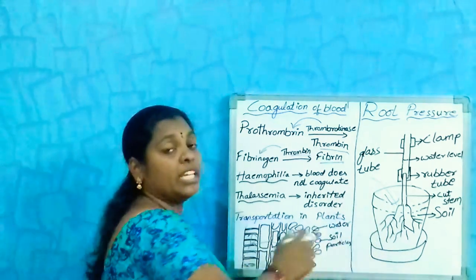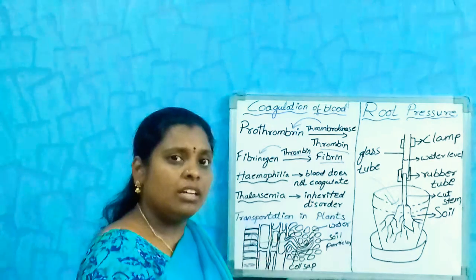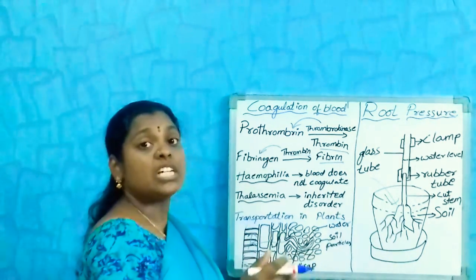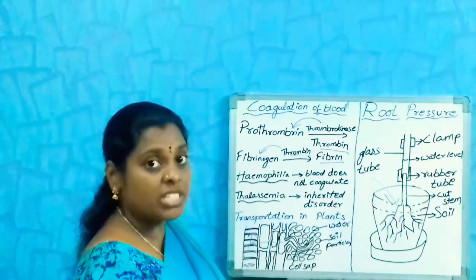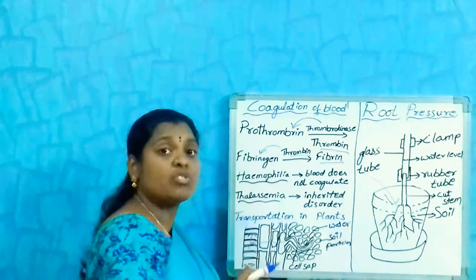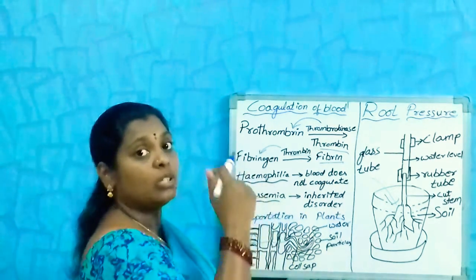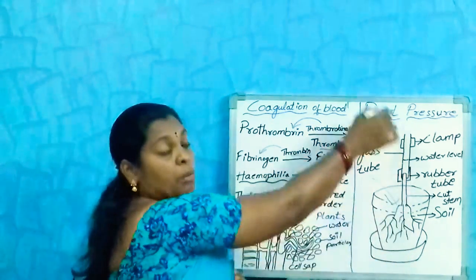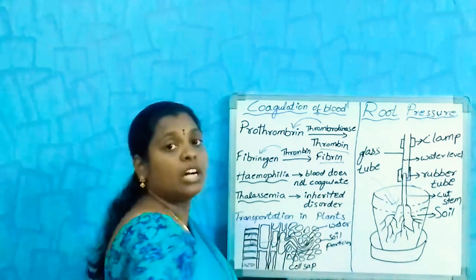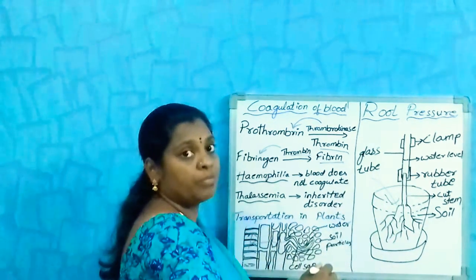This water is transferred from one cell to another cell and reaches the xylem vessels. After reaching the xylem vessels, what happens? It will get transferred to the different parts of the plant. But we have cut it. You have cut the stem and fixed it with the glass tube.